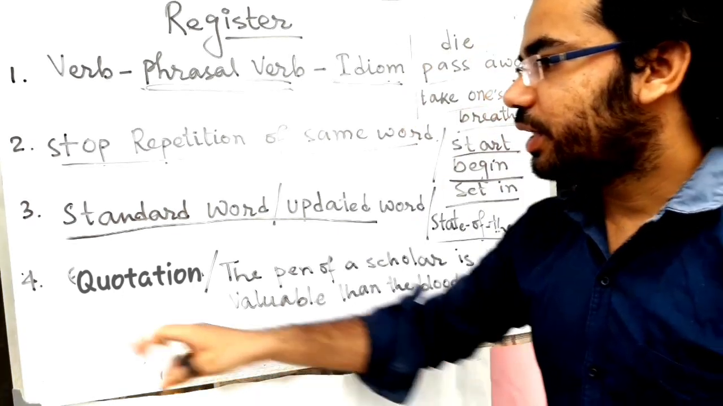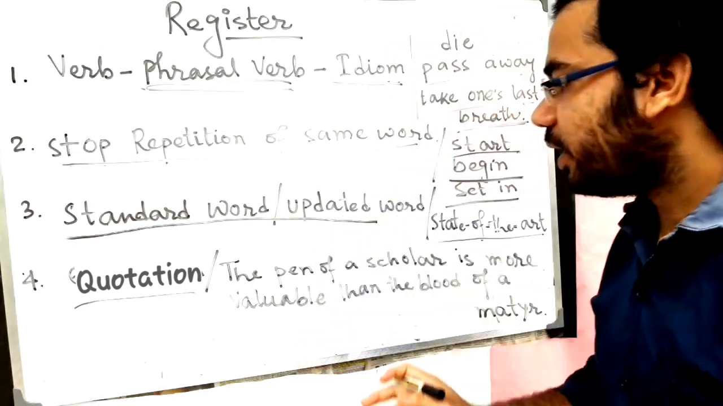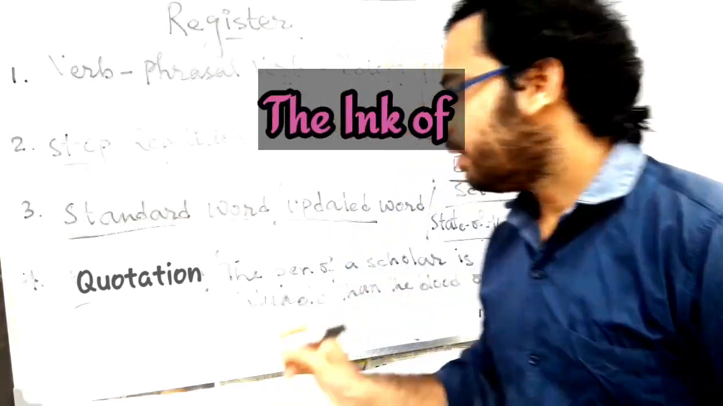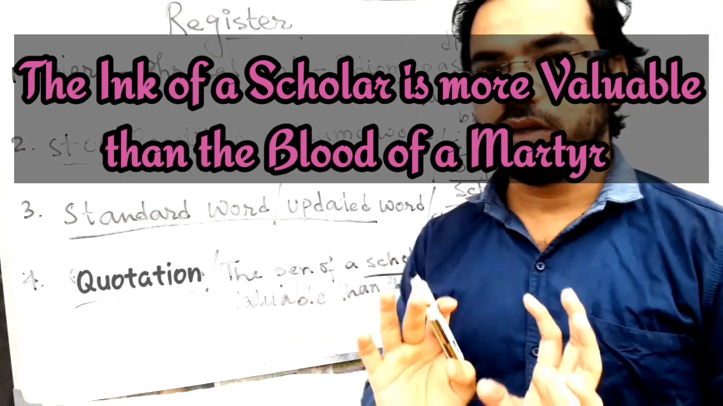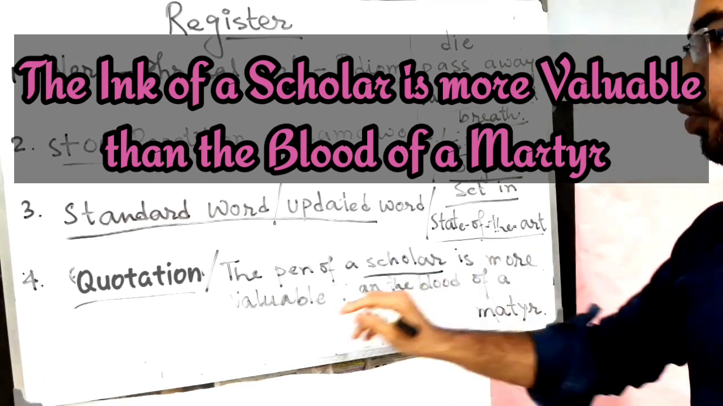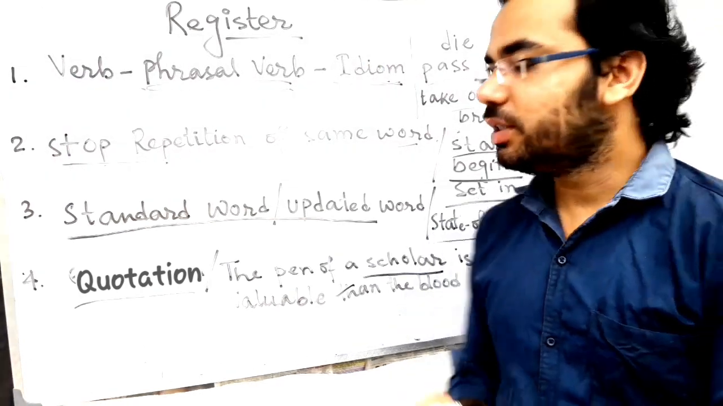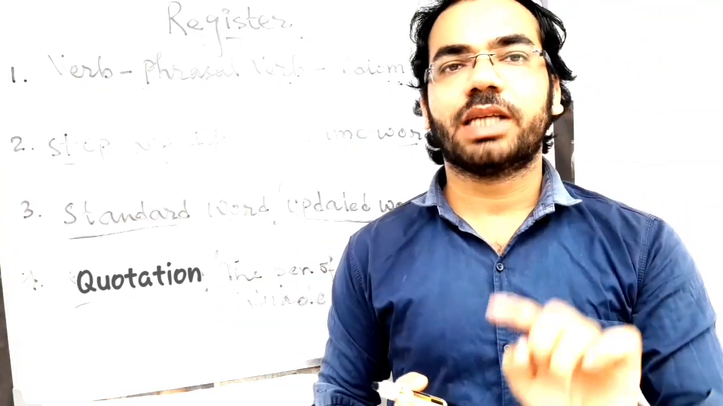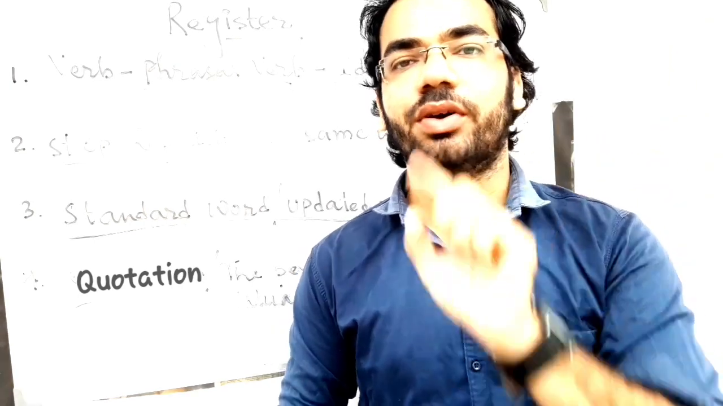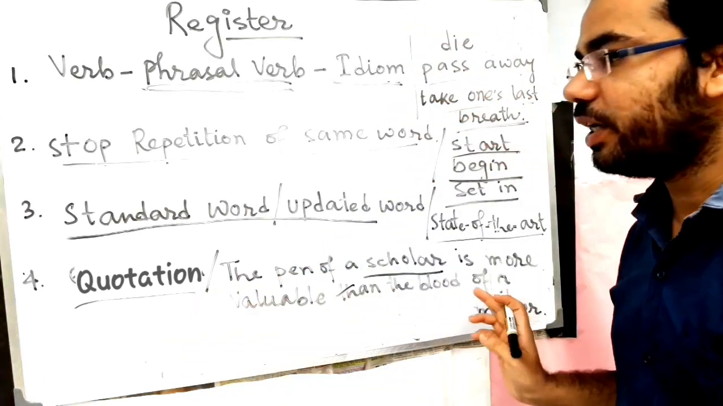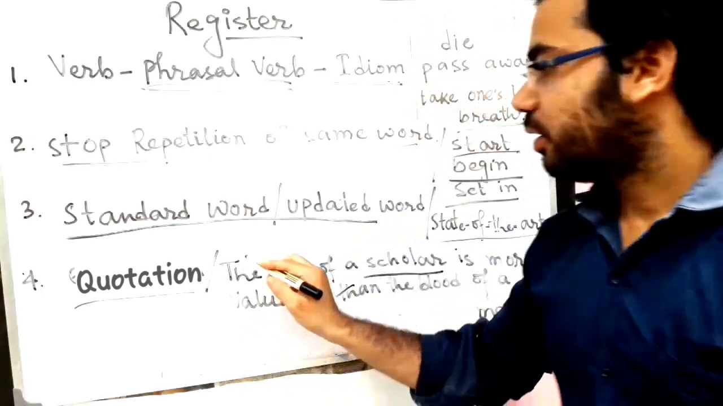Quotation means your writing should have a quotation. Suppose I have mentioned here one of my favorite quotations: the pen of a scholar, meaning an educated person, is more valuable than the blood of a martyr. This line you can use in your paragraph. Suppose you are writing on the importance of education, the significance of education, then you can mention this quotation. So a quotation should be there. You can take one from another writer's book.